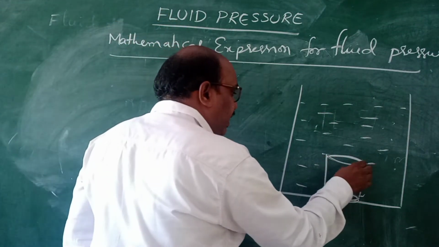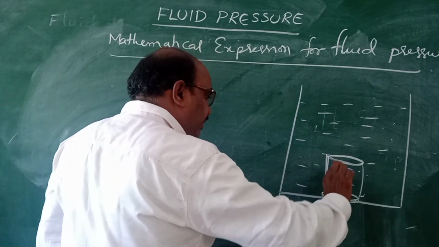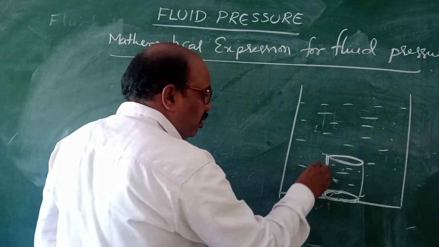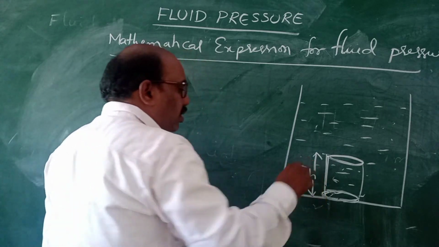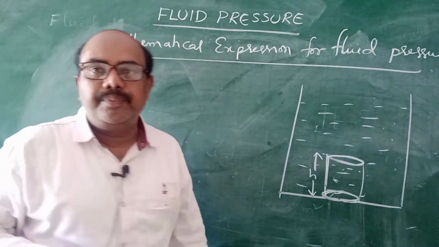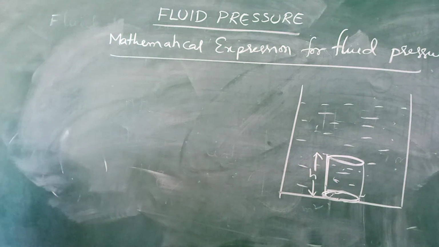Imagine a cylindrical column of the water. This is also water only, but it is imaginary. Let the height of this imaginary fluid column be h. Understand, children? The height of this total column is h.